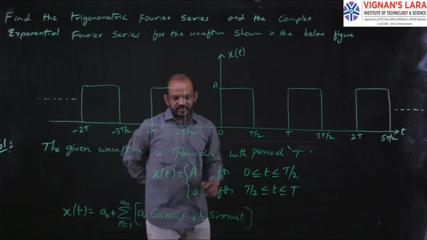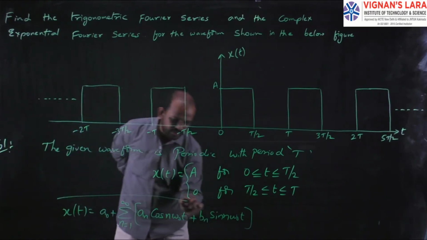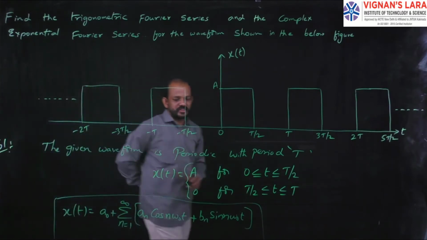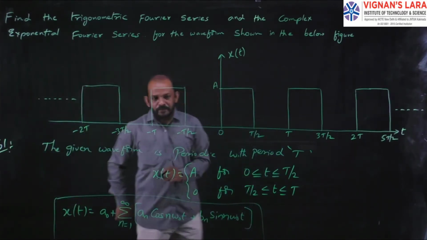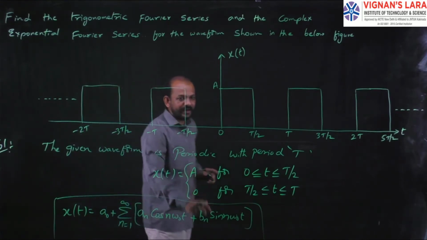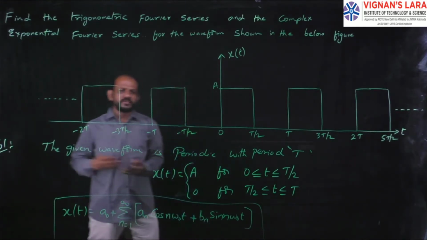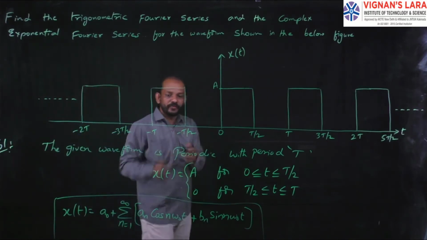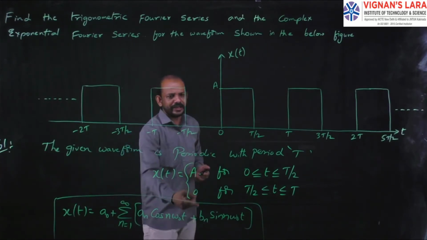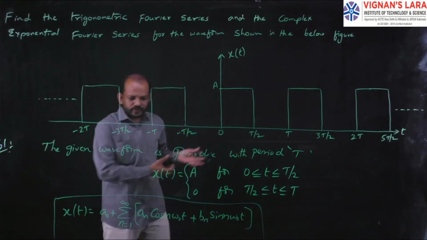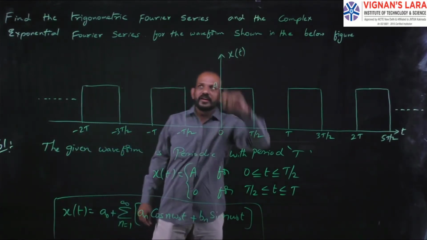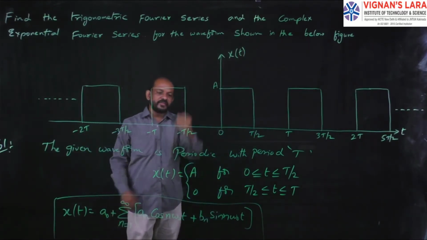See, this is the trigonometric Fourier series representation. So in this, you need the values of a0, an and bn. We have the formulas for a0, an and bn in terms of x of t. We already know the value of x of t, so simply I can find the values of a0, an and bn. If I substitute the values of a0, an and bn in this equation, then I will get the trigonometric Fourier series representation of the given waveform.